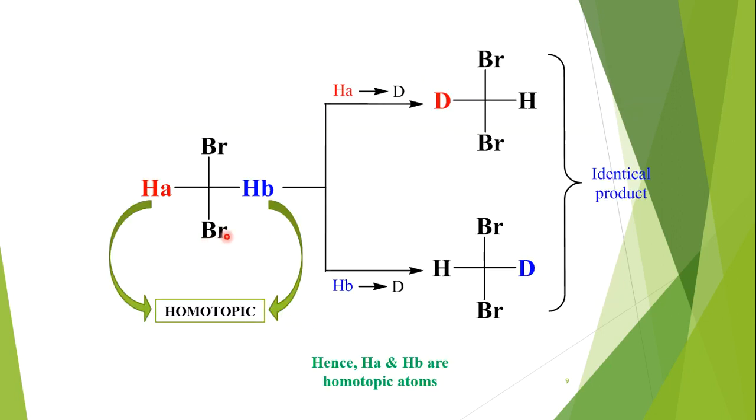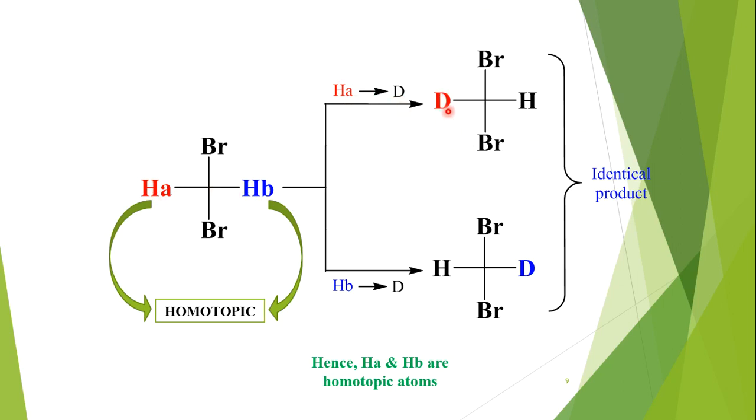See this structure. This is a tetrahedral carbon which is attached with two bromine atoms and two hydrogen atoms. Now we have to check the topic relation between these two hydrogen atoms, HA and HB. So first we replace or substitute HA using deuterium. Then we get this configuration.